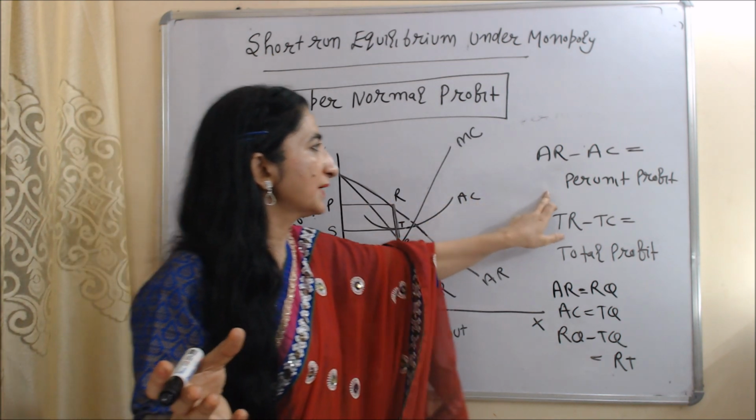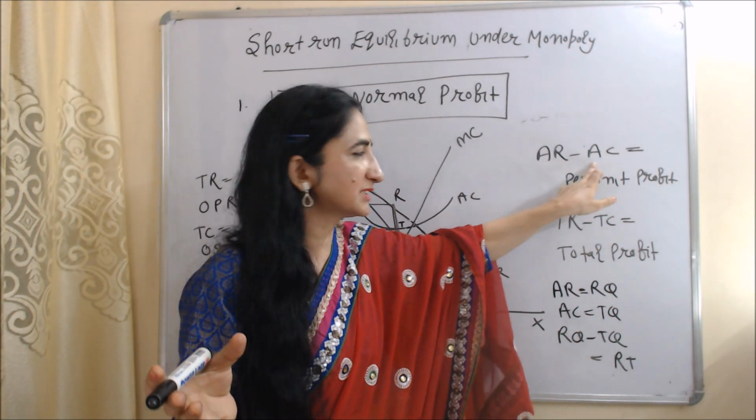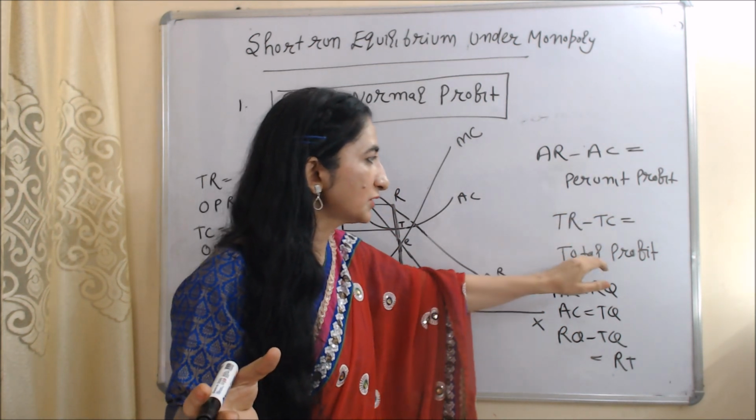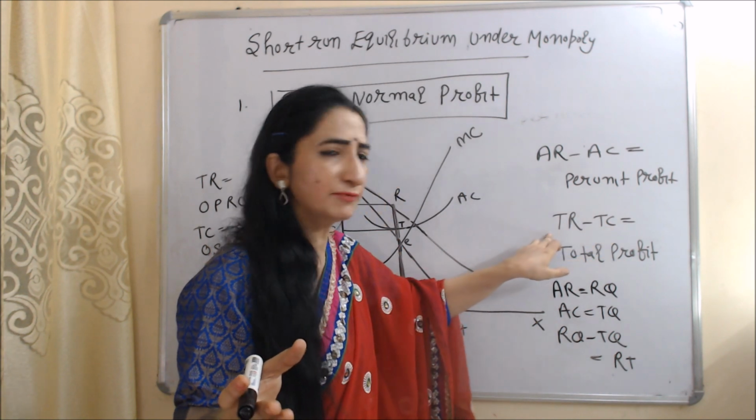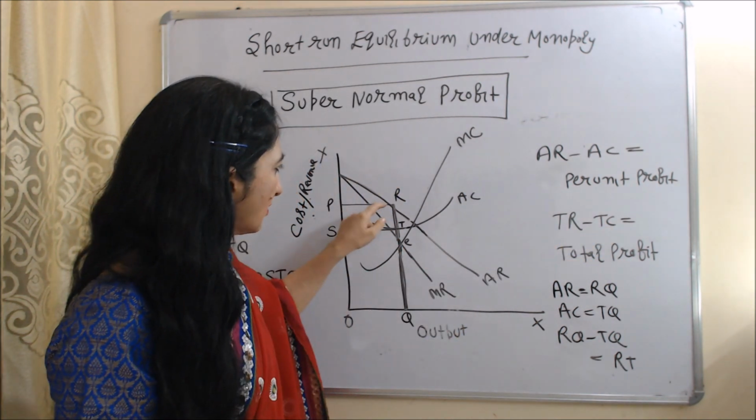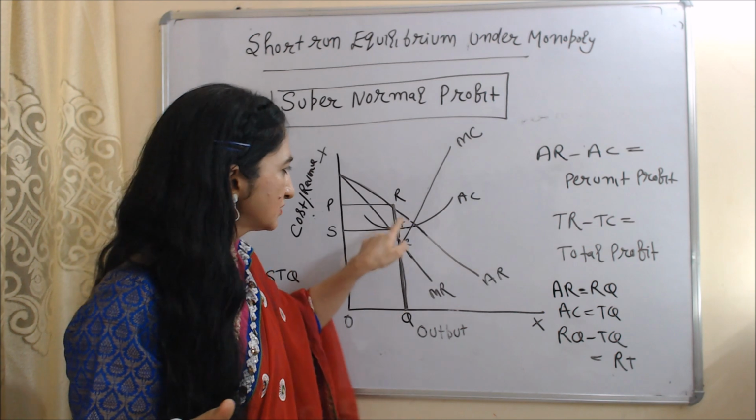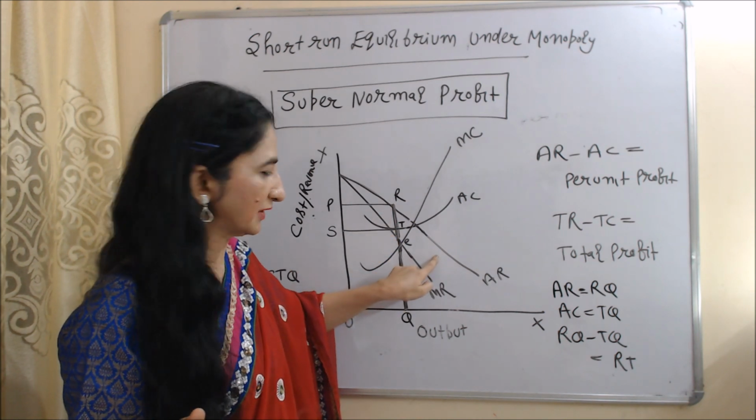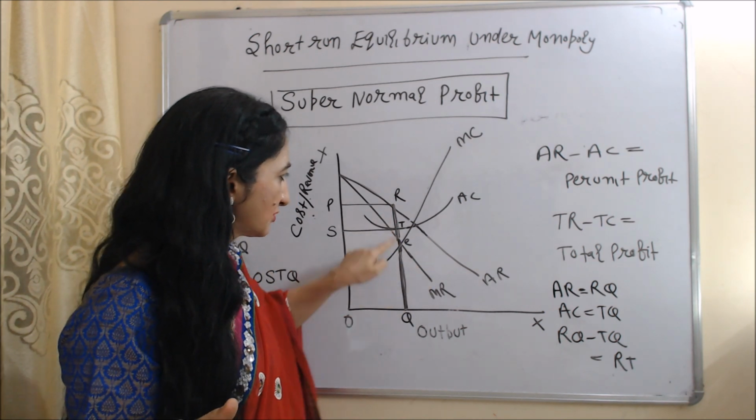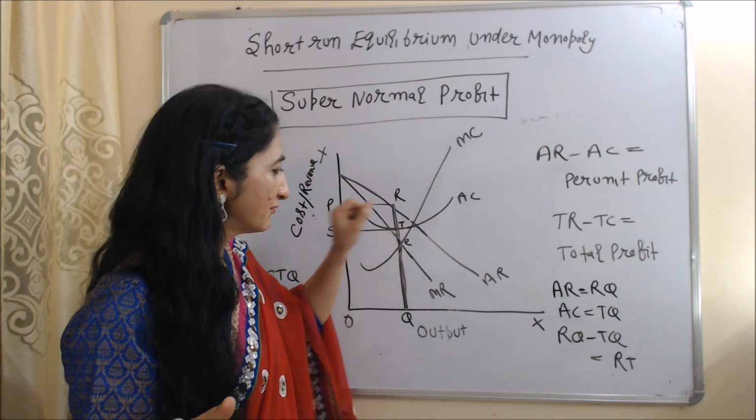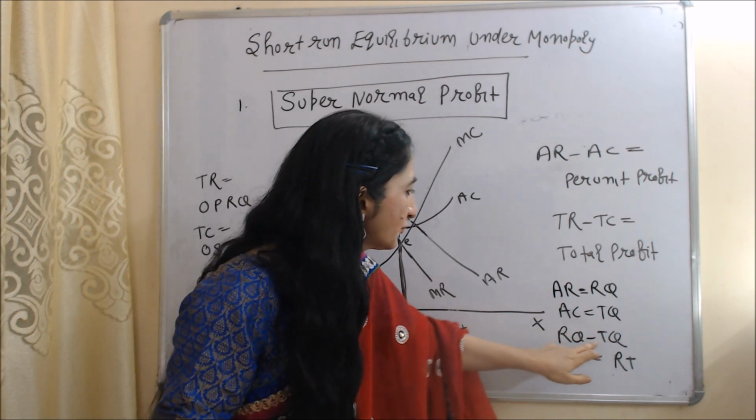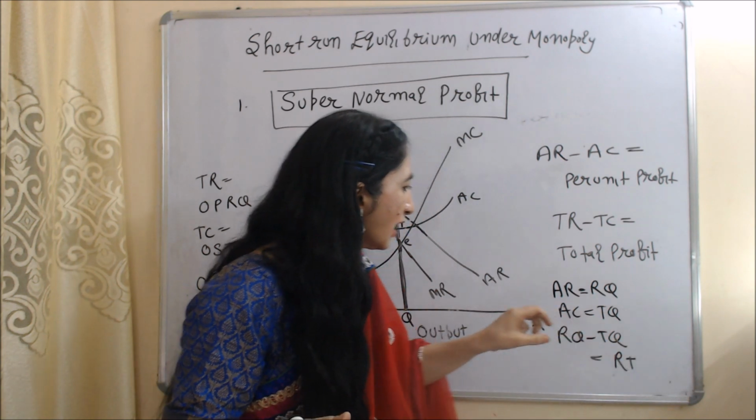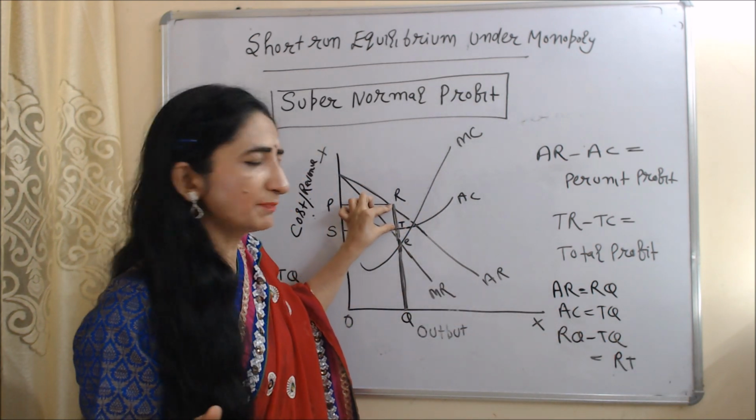We can calculate per unit profit when we subtract AC from AR, and we can calculate total profit when we subtract TC from TR. So in this diagram, RQ is our AR because this R point touches our AR curve, and TQ is our AC because the T point touches our AC. When we subtract TQ from RQ, it becomes equal to RT. So this RT will be called per unit profit.